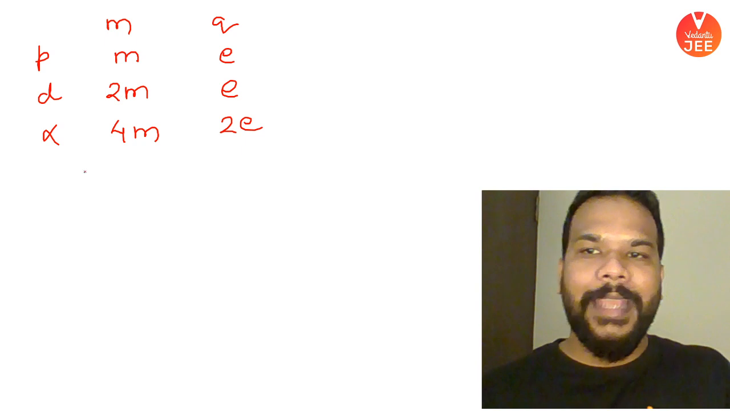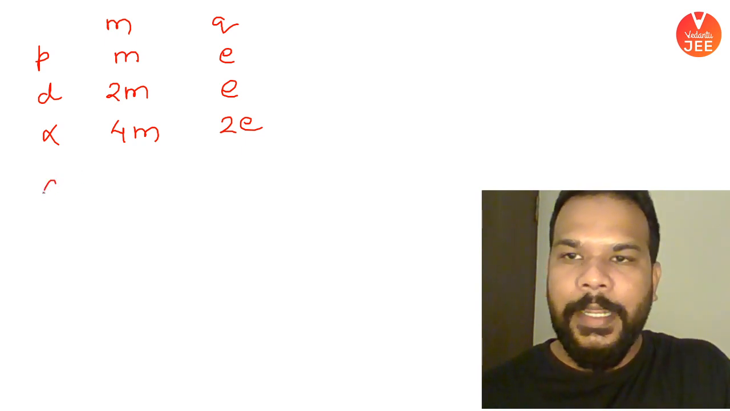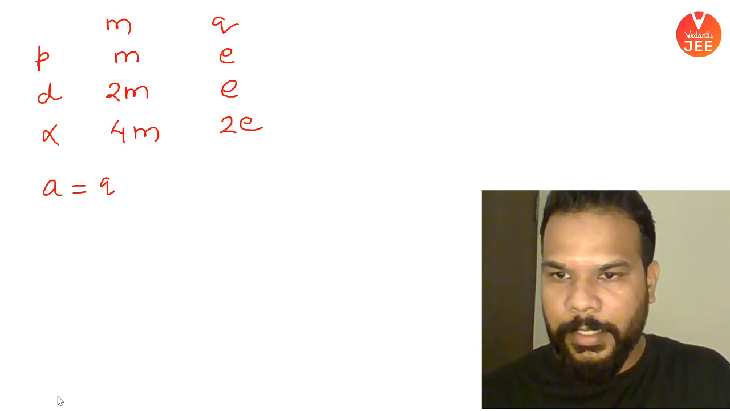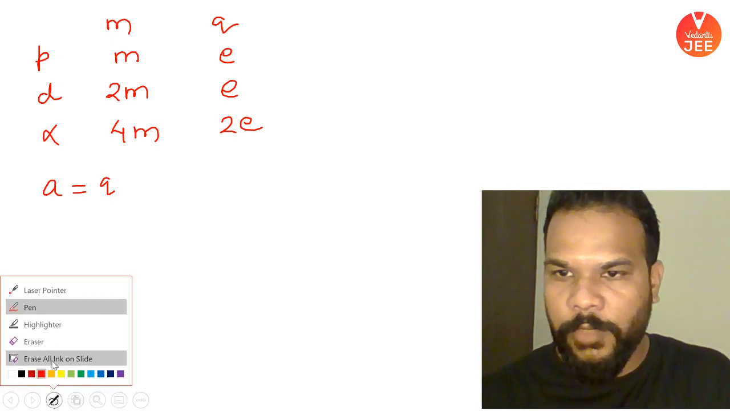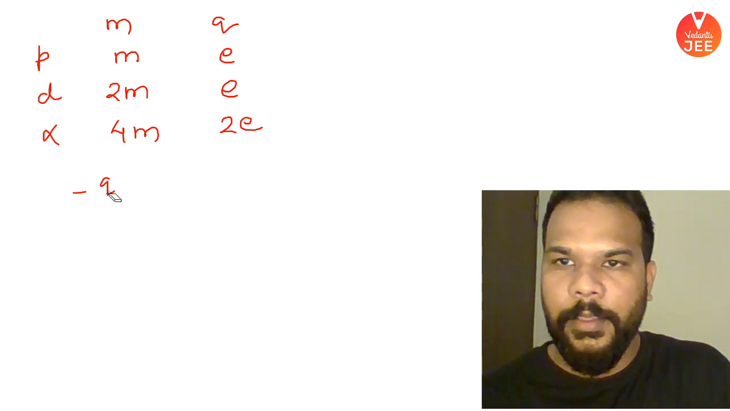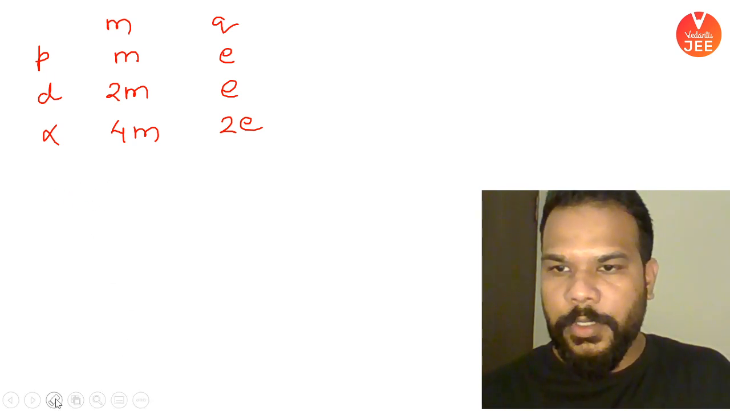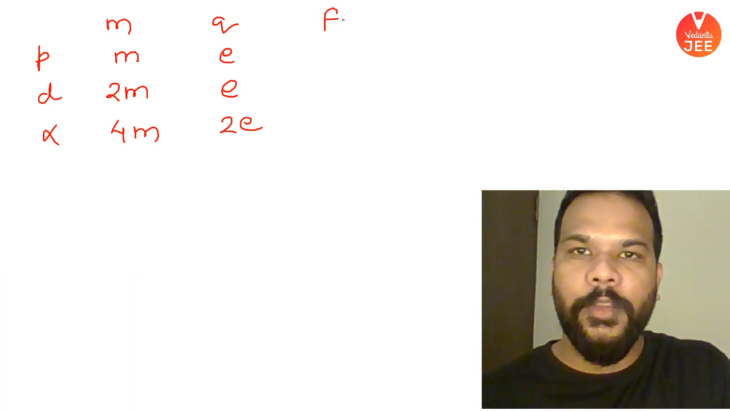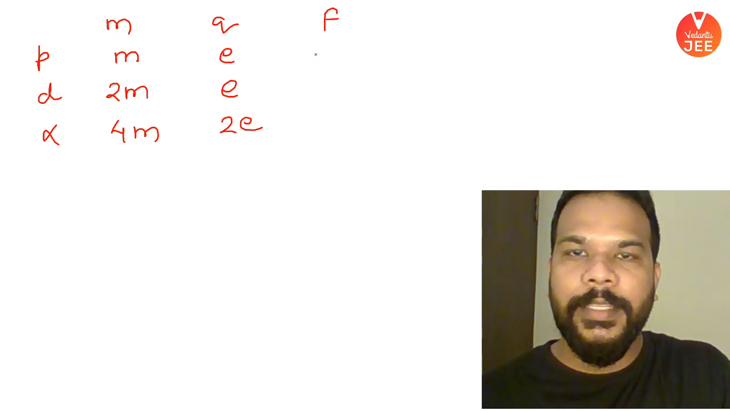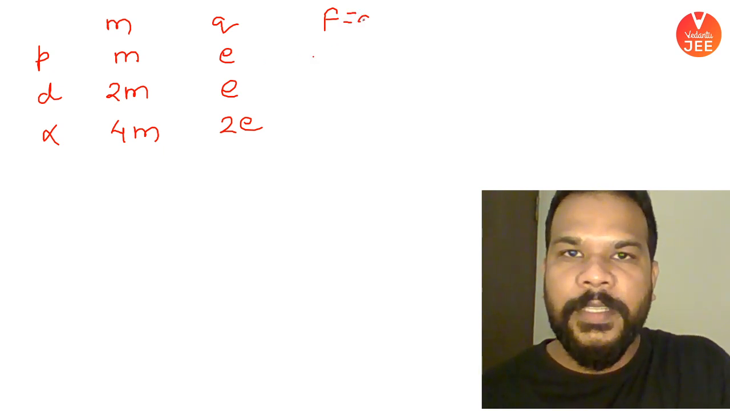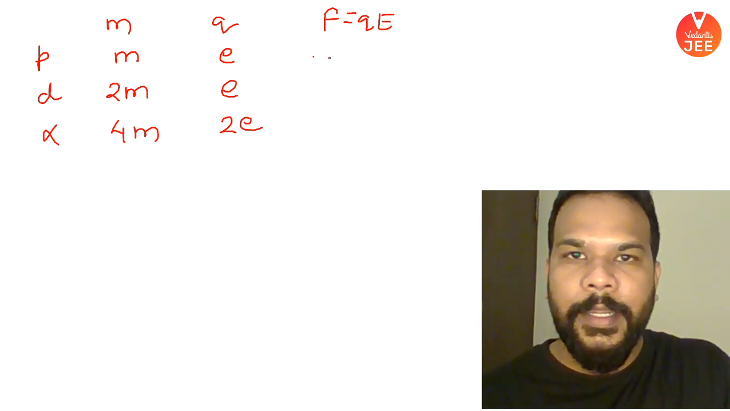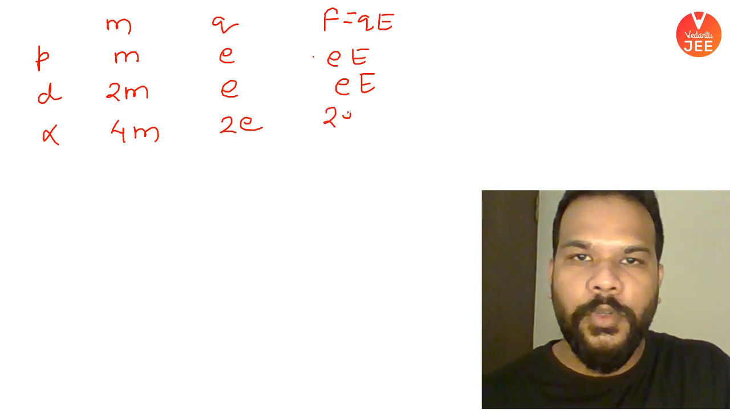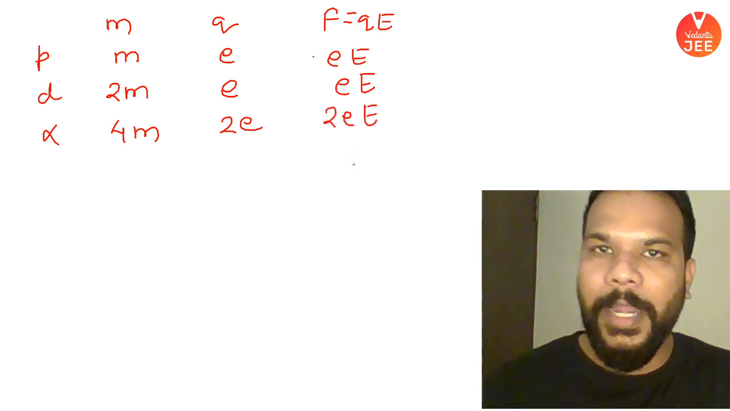Now, if I'm interested in calculating the acceleration, for that I can say it is going to be QE by m. So I'll just write it same for all of them. So what I'm going to do now is write the value of force acting on them. So force acting here in the same electric field, F is equal to QE. So when I write that, it is going to be e into E. This is also e into E, but this force is 2e into capital E, charge multiplied by the electric field.